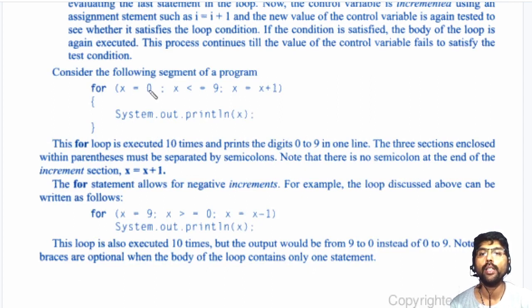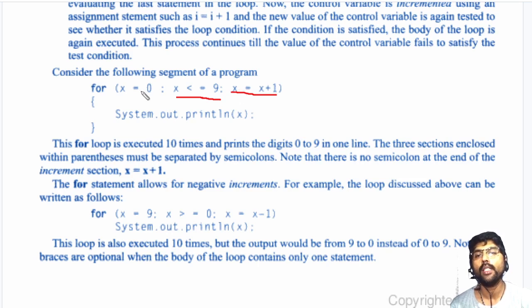Now the x value is initialized to 0 and here checking will be done. The loop will be executed up to 9. Whenever the x value reaches the limit, it exits. Okay, now the incrementation will be done here. Here the x value is incremented in each loop.